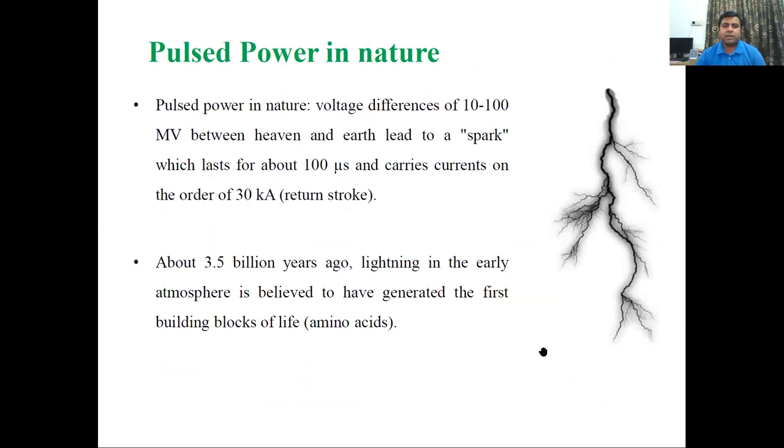This type of pulse power, a huge amount of power generated in a very short duration, is like lightning or thundering at the time of the rainy season. Pulse power in nature: a voltage difference of 10 to 100 megavolt between the cloud and earth leads to a spark, which lasts for about 100 microsecond and carries a current of 30 kiloampere.